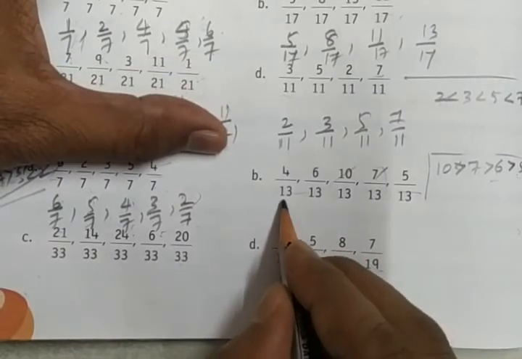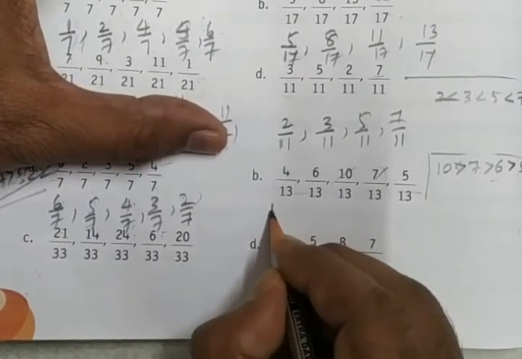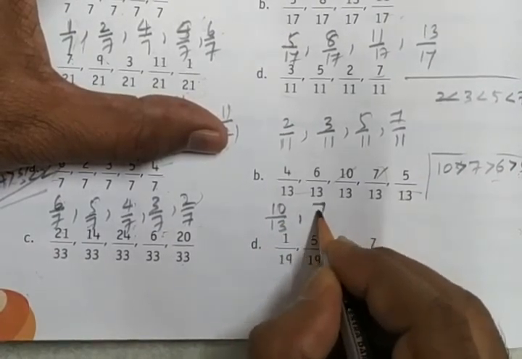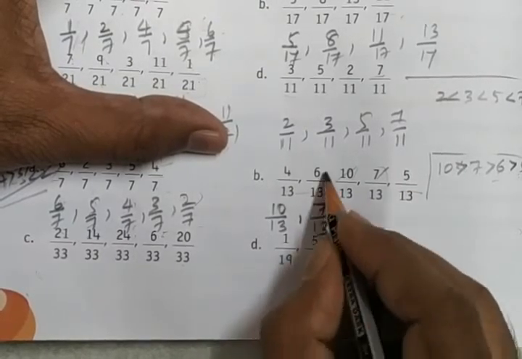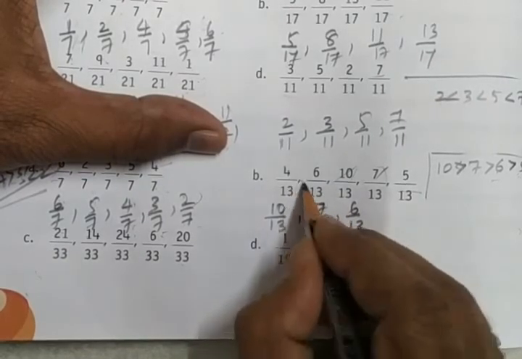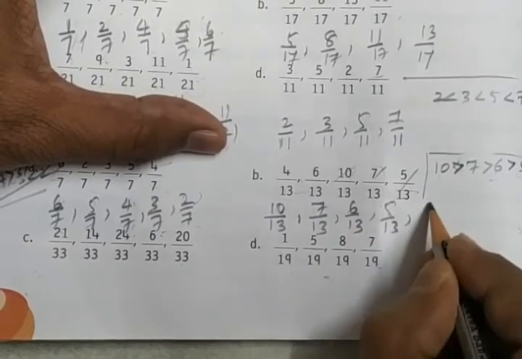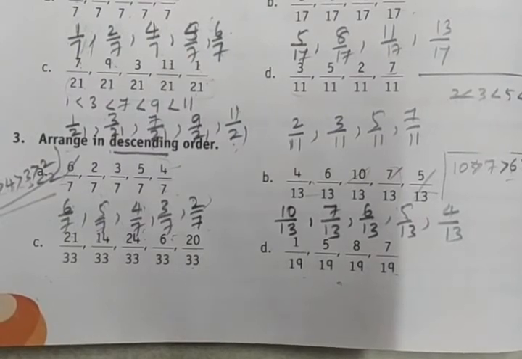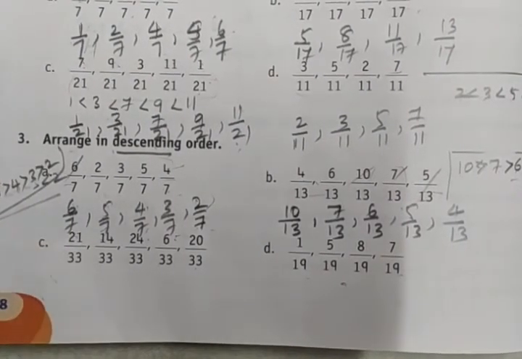All the denominators are the same, so we say 10 by 13, 7 by 13, 6 by 13, 5 by 13, then 4 by 13. This is called arrangement of the given fractions in descending order.